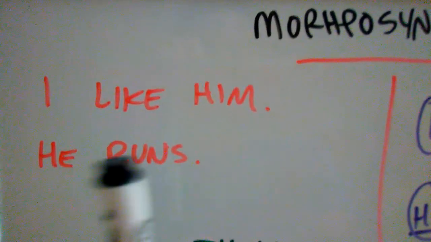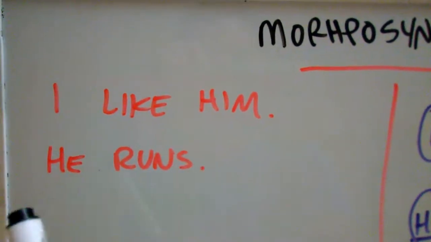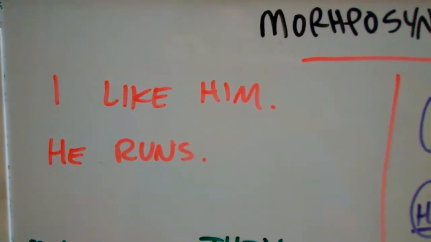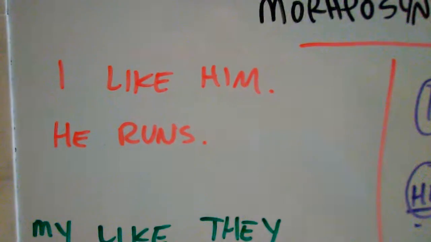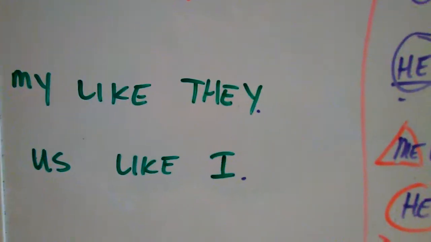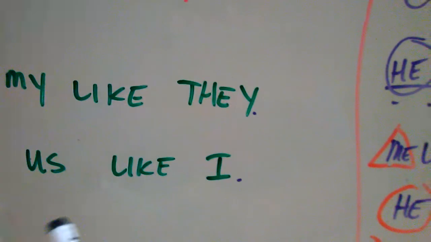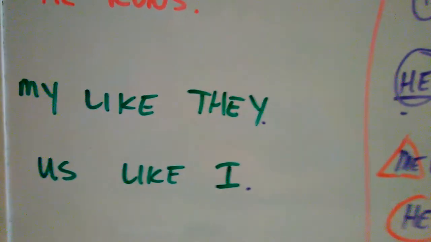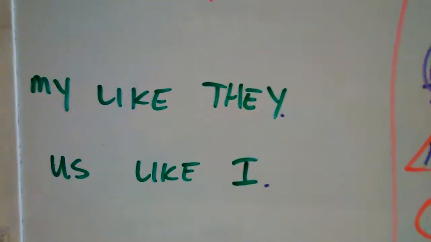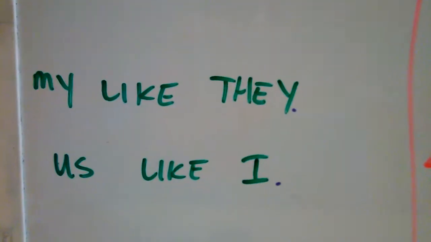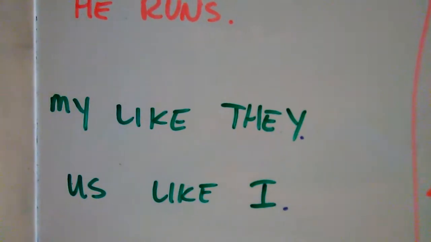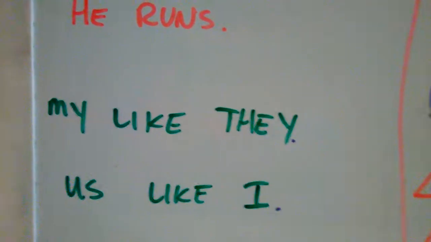So keep in mind, this makes sense and this makes sense. Grammatically, they're both correct in English. But let's move on to this next part. This next part I have my like they, us like I. They don't make sense, but you understand what is trying to be said. You understand the message. It's just not grammatically sound because they are written in a different case.